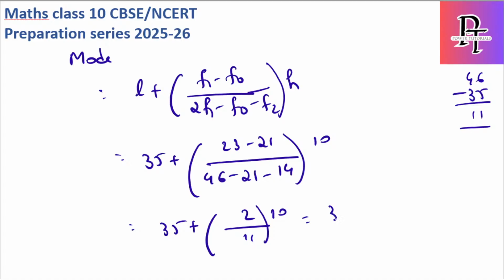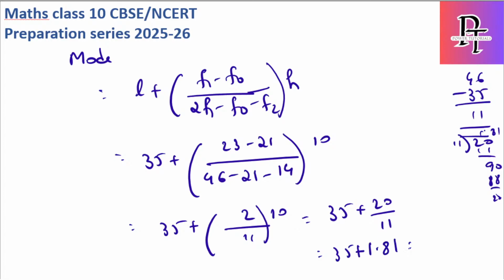So this becomes 35 plus 20 by 11. 11 ones are 11, 90, 11 eights are 88, 20 again 1. So it is 35 plus 1.81, which is 36.81. That is the mode for this question. This round you can also try and let me know if you are getting the same answer.